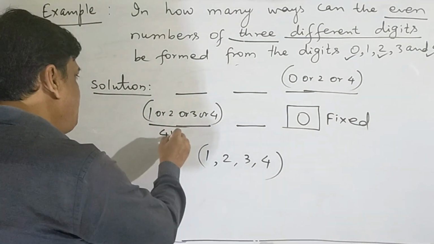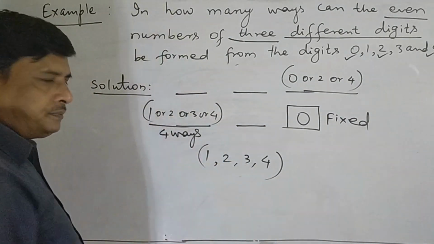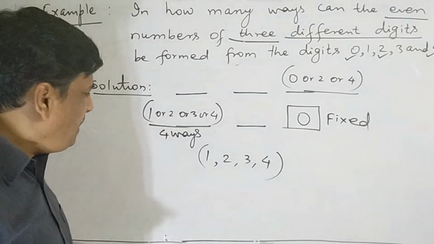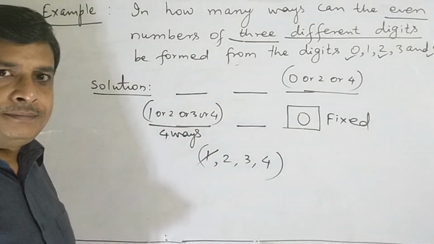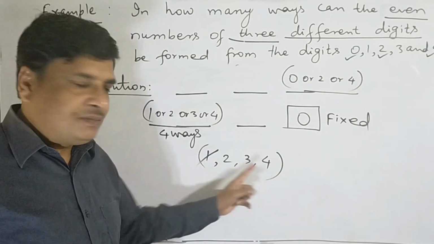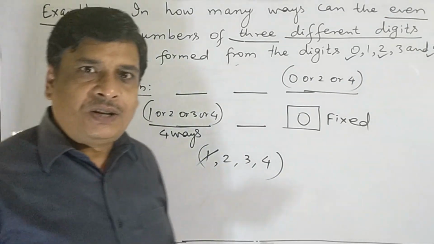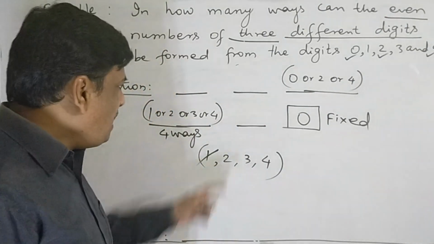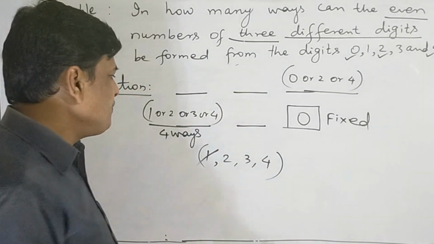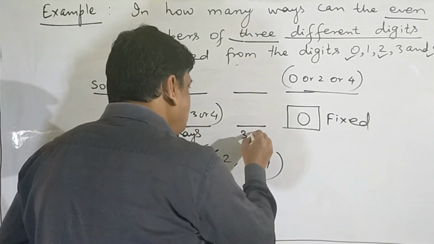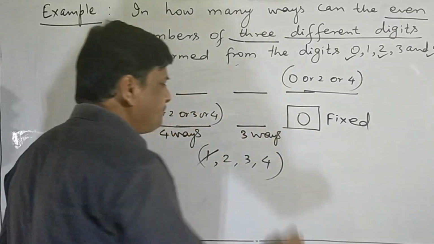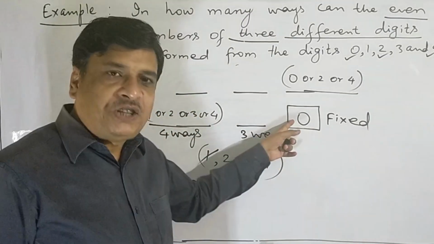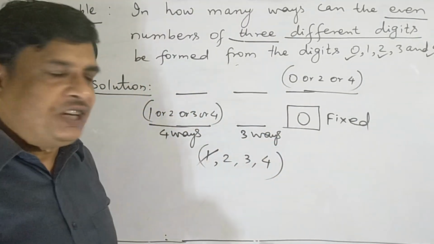This place can be filled up in 4 ways. Suppose hundred's place is filled up by the number 1. Then what will remain? These are the 3 numbers 2, 3 and 4 by which ten's place can be filled up. So for ten's place there are 3 options, and for unit place one option is 0 to make the even number.